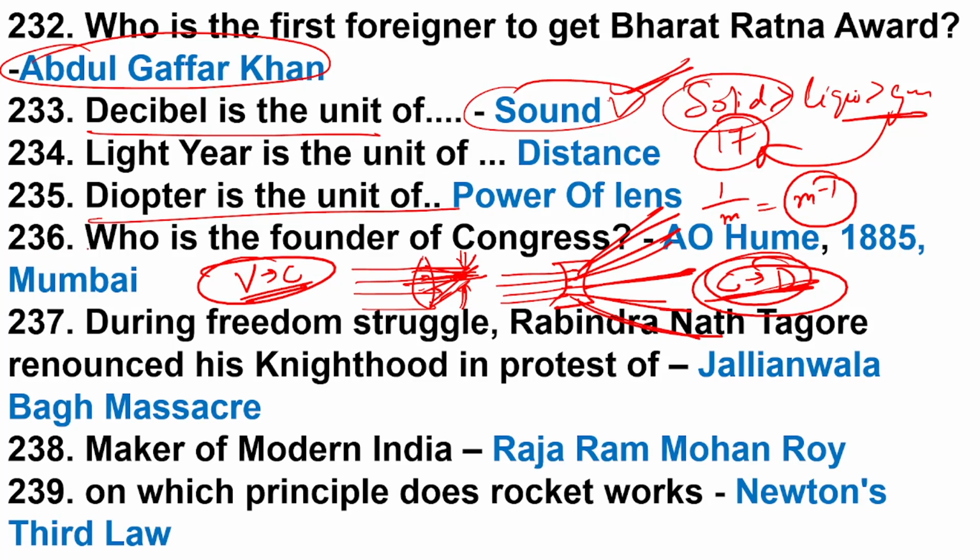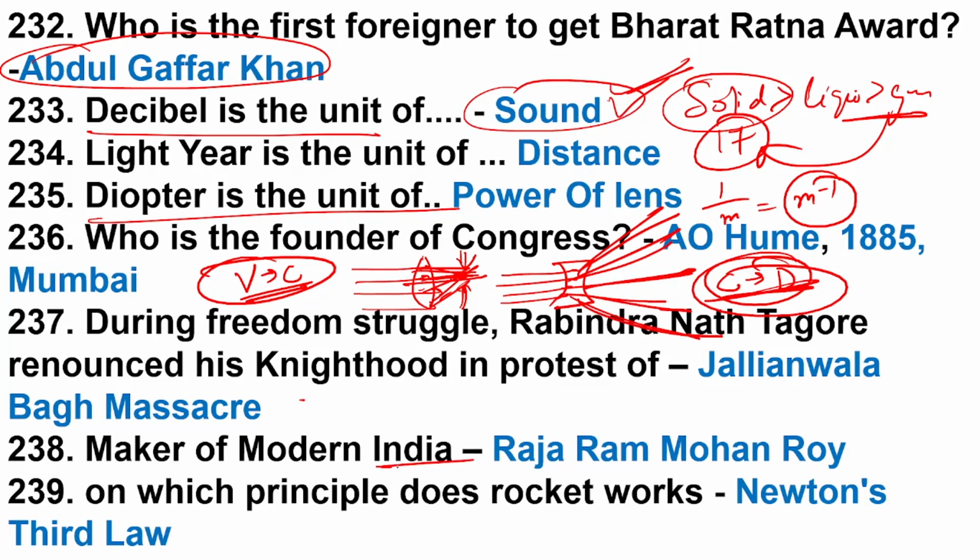Question number 236. Who is the founder of Congress? A.O. Hume, 1885, Mumbai. Allan Octavian Hume is the correct answer. 237. During the freedom struggle, Rabindranath Tagore renounced his knighthood in protest of the Jallianwala Bagh massacre.